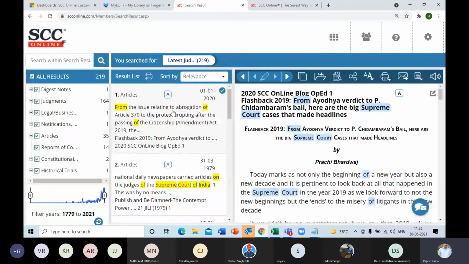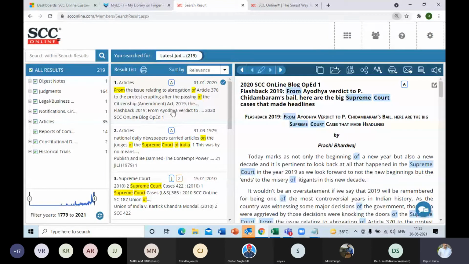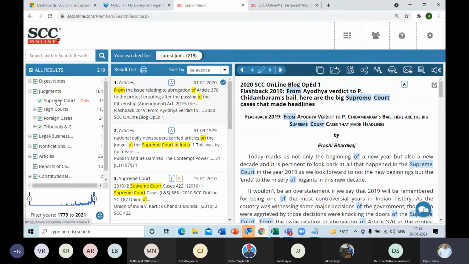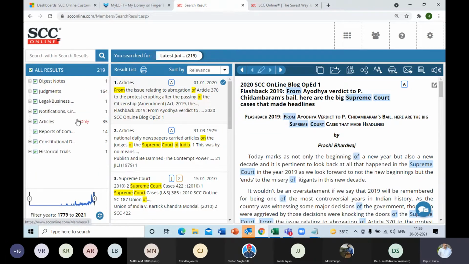Now, once I get the results, you will always find this standard 3-columnar display format. The first column will show me all results, meaning the entire databases. USP is our digest note, the summary, the gist part, followed by judgments not only from Supreme Court, but High Courts or maybe other tribunals, etc. Then you also have the notifications and articles. Wherever this query is found, it will show all those results.